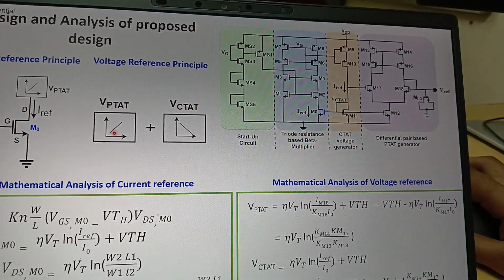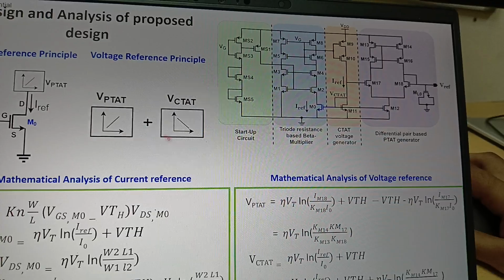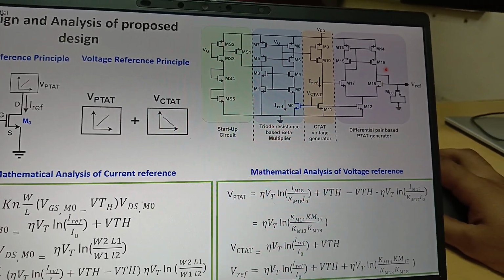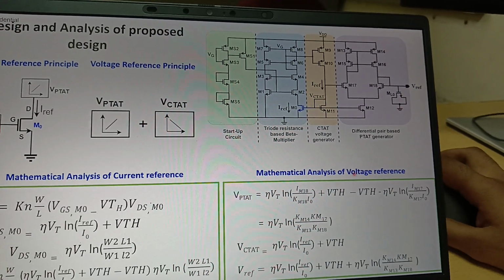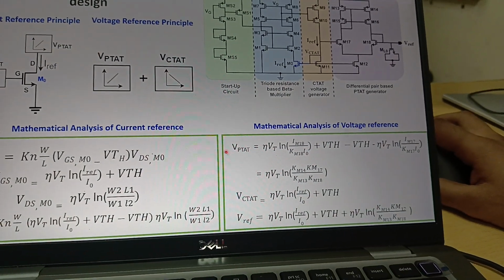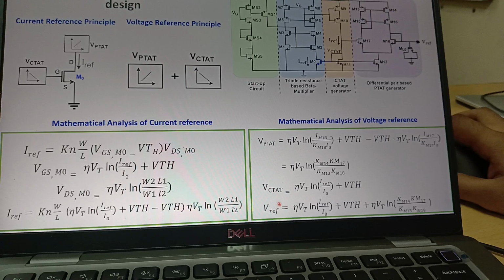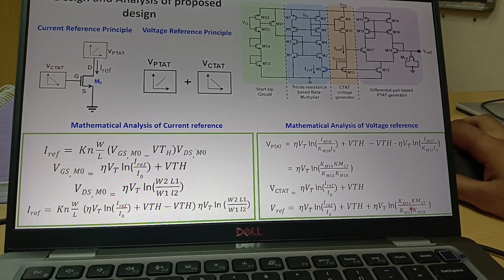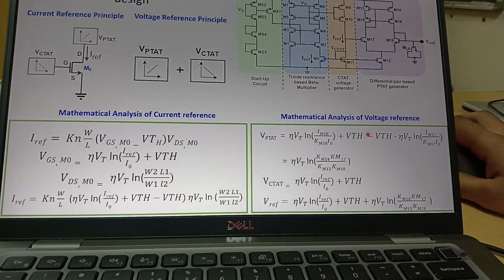So we have one PTAT and this is one CTAT, and if we are adding those two quantities, the output that we are ultimately getting is CWT, constant with respect to temperature. So we have this PTAT voltage and the CTAT voltage. The reference voltage that we are getting is the addition of PTAT plus CTAT. Okay, if you see this, VTH will cancel out.